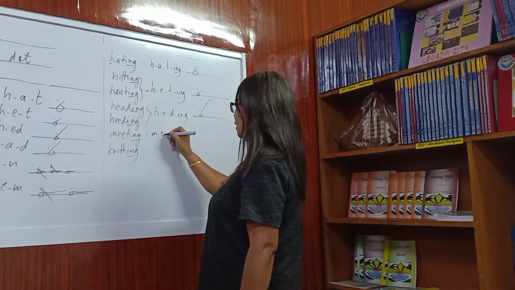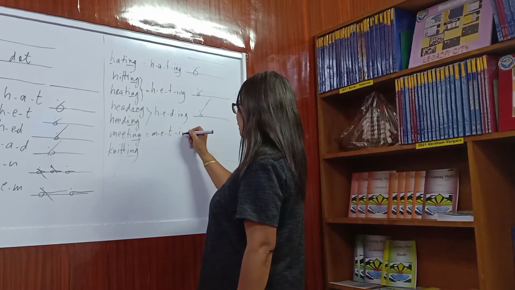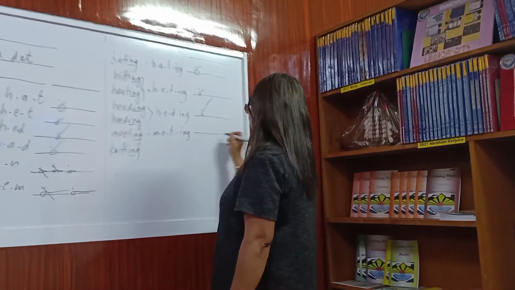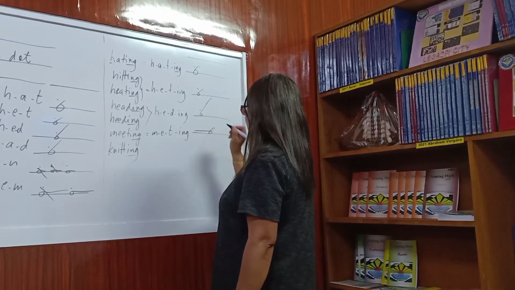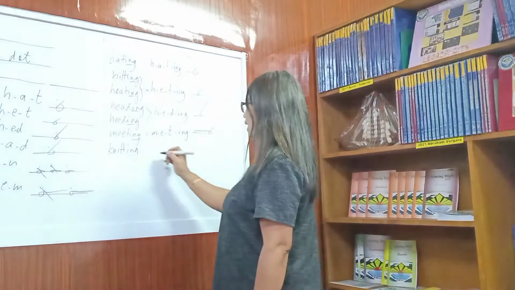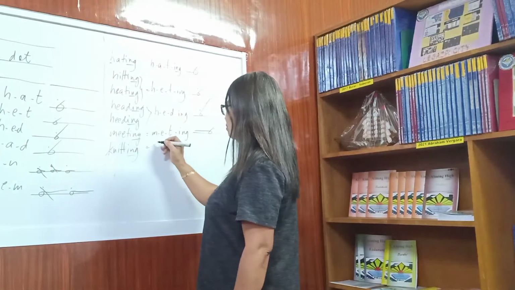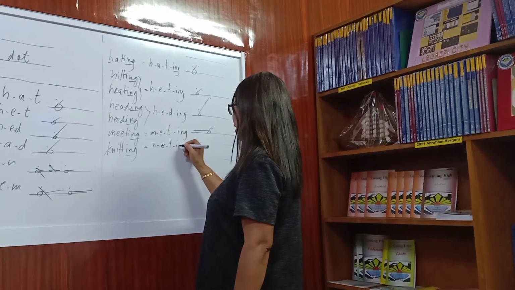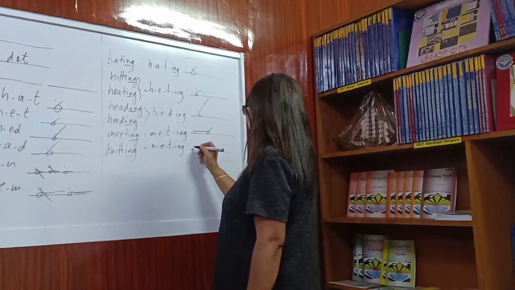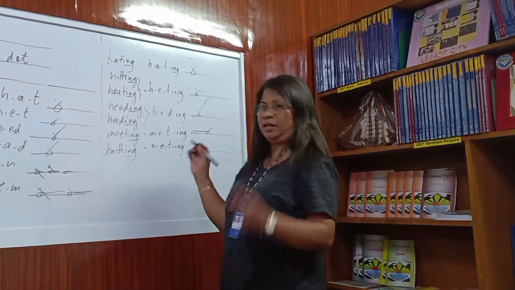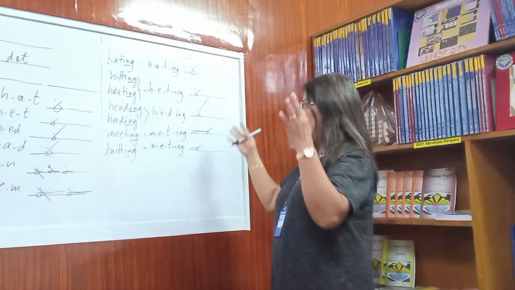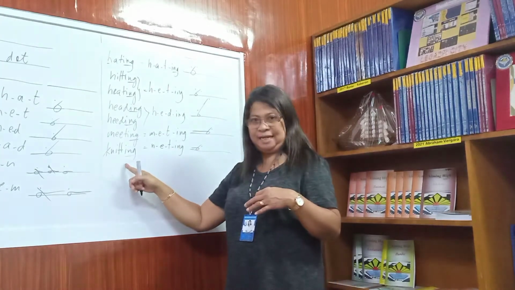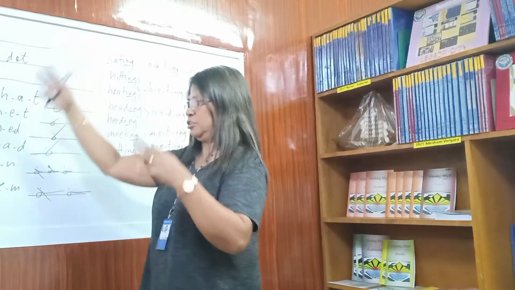Meeting. M-E-T and ing. So if this is again the writing line, you write M-E-T and ing for meeting. And meeting, take note, G becomes silent. So the sound is M-E-T and ing, and you write it M-E-T-ing. So there. Okay? So these are examples of words containing an ing and an H.